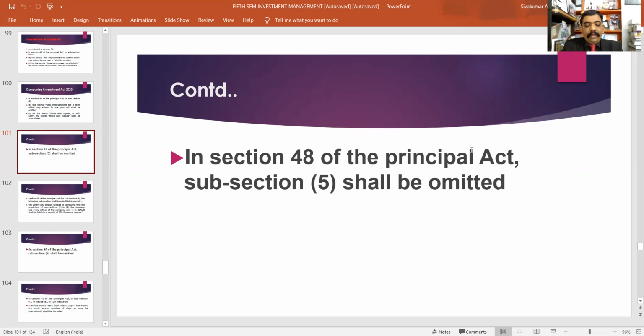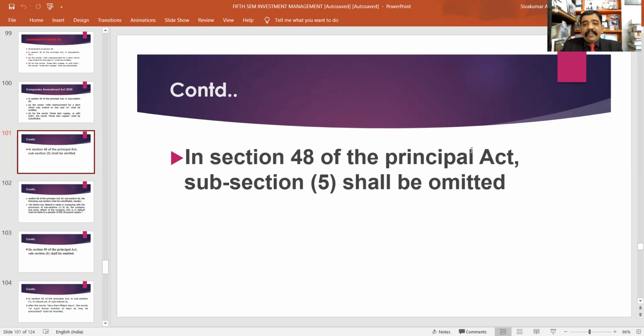Please listen. If any default is made in complying with the provisions of this section, the company shall be punishable with a fine which shall not be less than 25,000 rupees, but which may extend to 5 lakh rupees, and every officer of the company who is in default shall be punishable with imprisonment for a term which may extend to 6 months, or with a fine which shall not be less than 25,000 rupees, but which may extend to 5 lakh rupees, or with both.